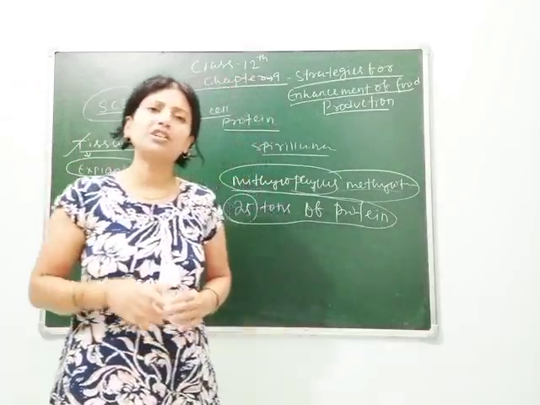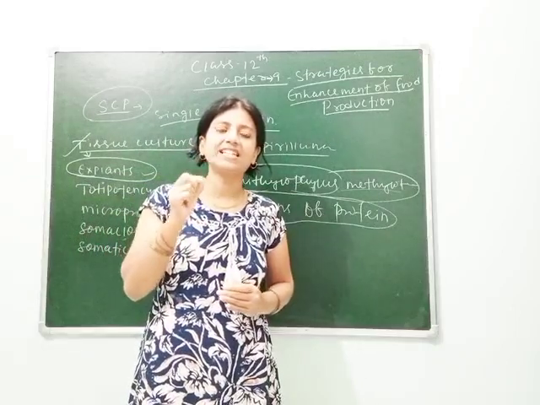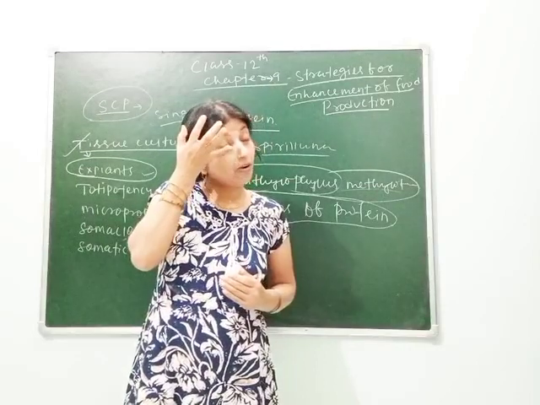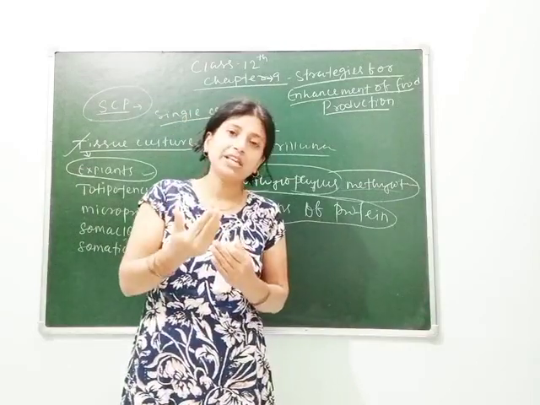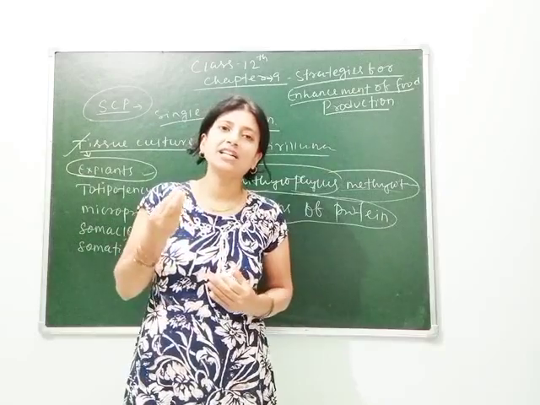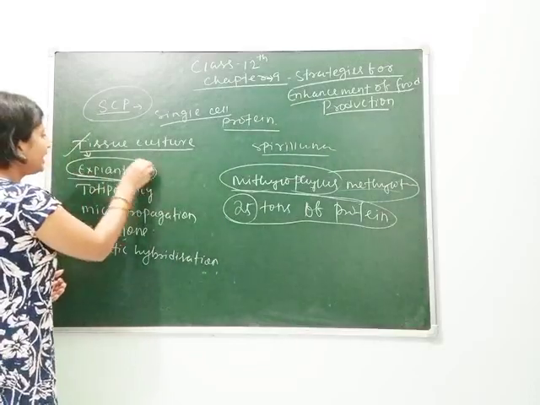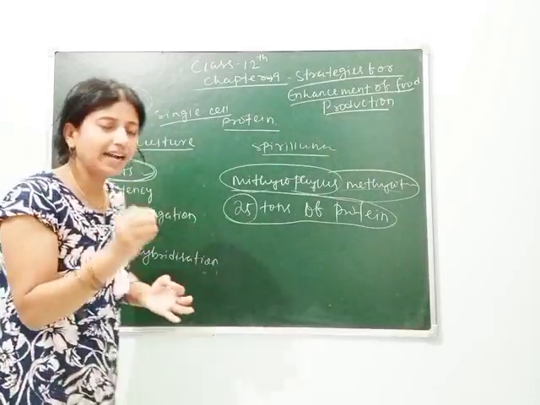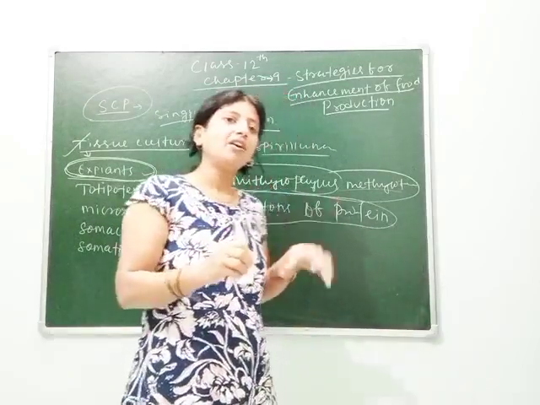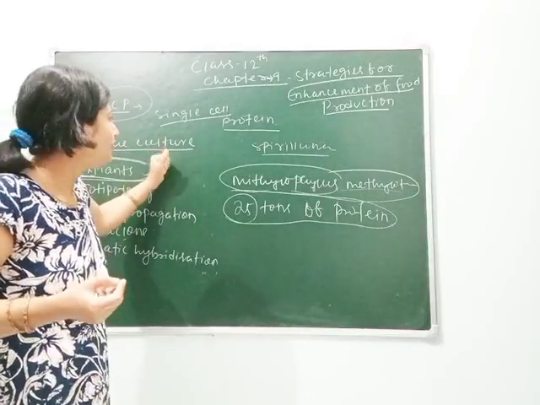Tissue culture is the process of growing a whole new plant from a single cell, either from the same plant or from a different plant. That single cell or part is called an explant. Clear? An explant is the part, or the cell, which has the ability to grow as a whole new plant.